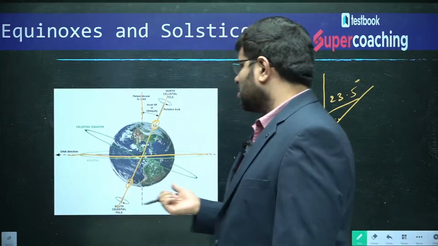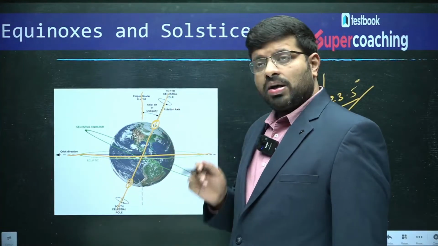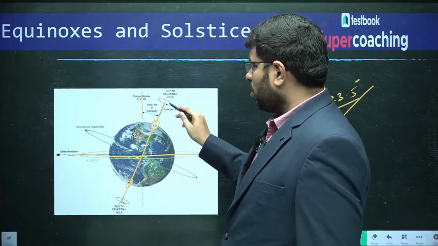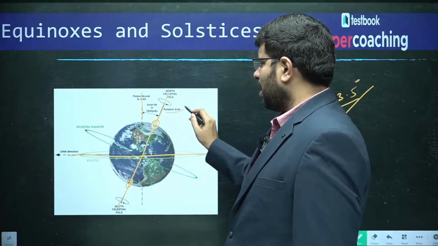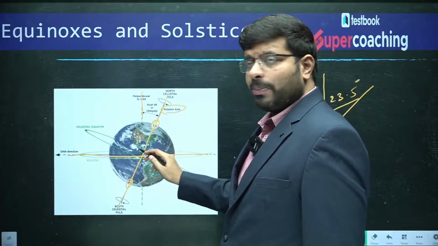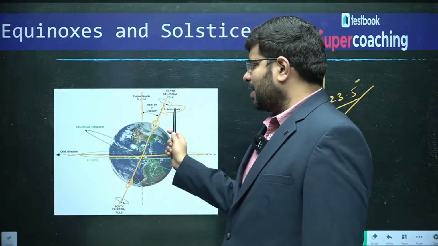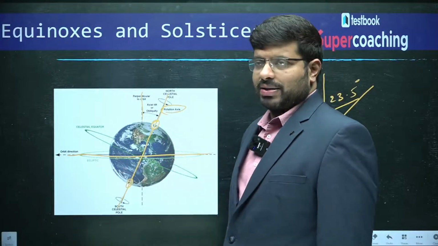So, the Earth is tilted. Remember, this is the axial tilt. What is the angle? The axial tilt is between the line joining the North Pole and the South Pole, which is called the rotational axis, and the perpendicular line to the orbit. Do not say it is an angle between the rotational axis and the orbital axis.